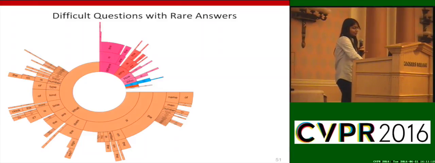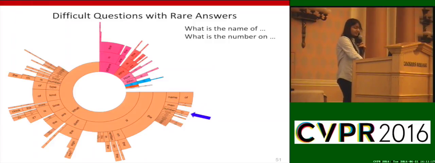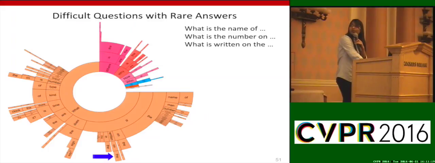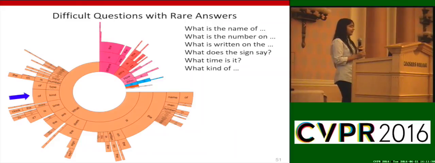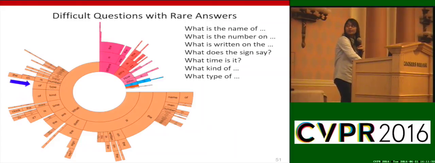It is interesting to note that most of these questions are OCR based questions, such as what is the name of, what is the number on, what is written on the, what does the sign say, what time is it, and some other questions are fine grained recognition questions like what kind of, what type of, and others are very open ended questions such as why.